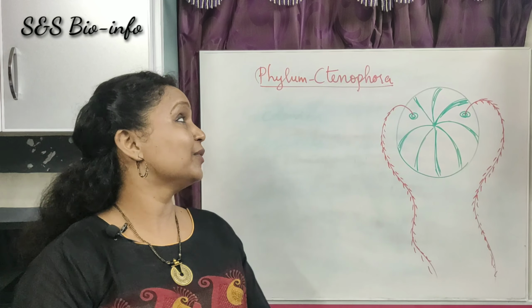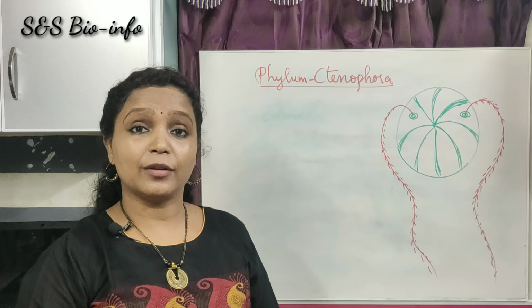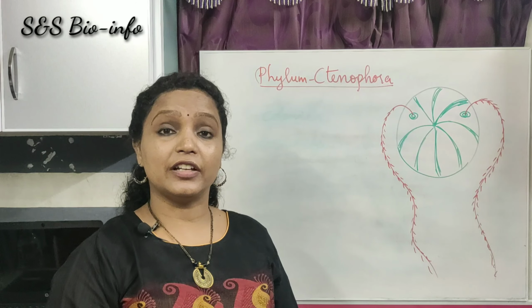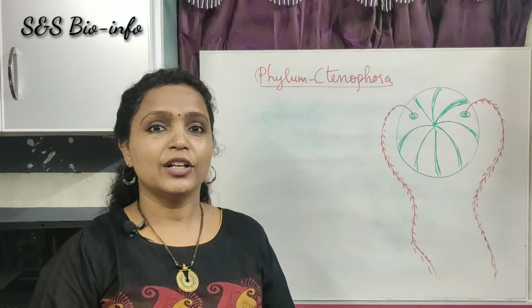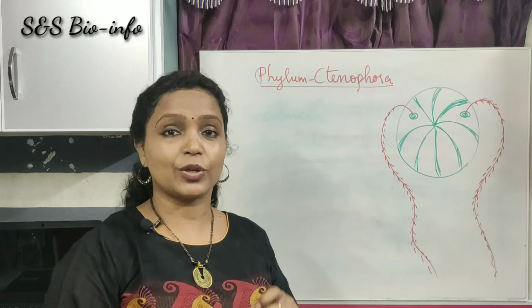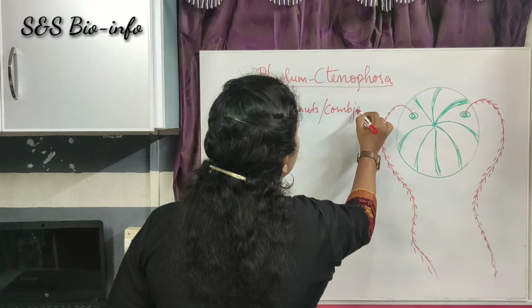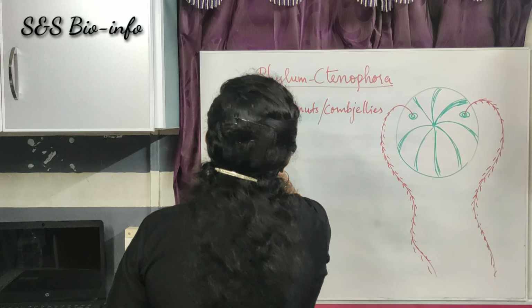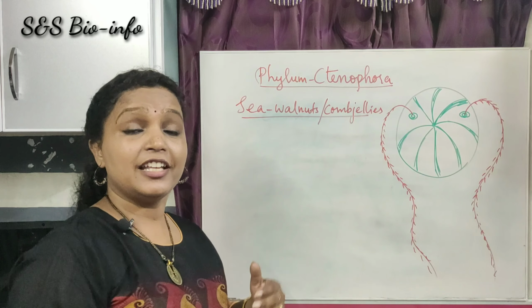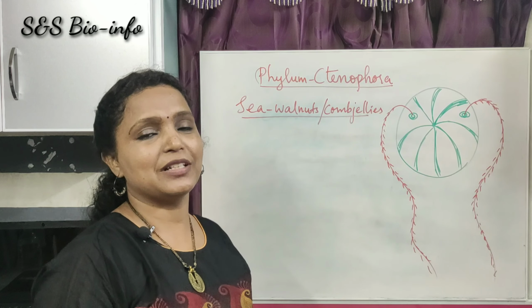The next phylum is the phylum Ctenophora. The members of the phylum Ctenophora are exclusively marine animals. Those are commonly known as sea walnuts or comb jellies. Then let's look into the fundamental features of these animals.